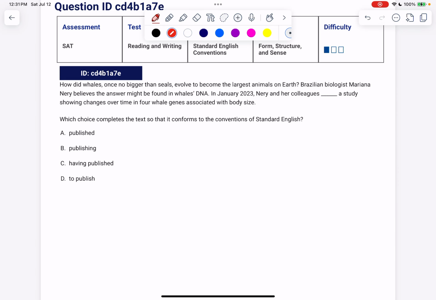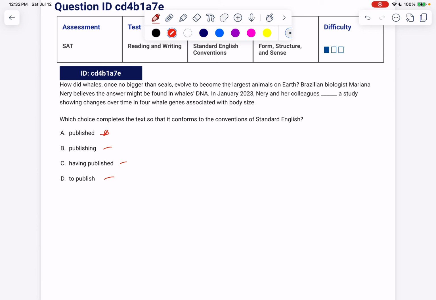Looking at the answer choices here, notice I have 3 non-finite verbs and 1 finite verb. Chances are I'm going to need to conjugate this as the main verb of my sentence, but let's give it a look. How did whales, once no bigger than seals, evolve to become the largest animals on Earth? Brazilian biologist Mariana Neri believes the answer might be found in the whale's DNA.